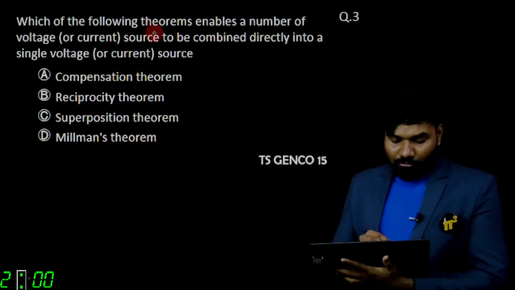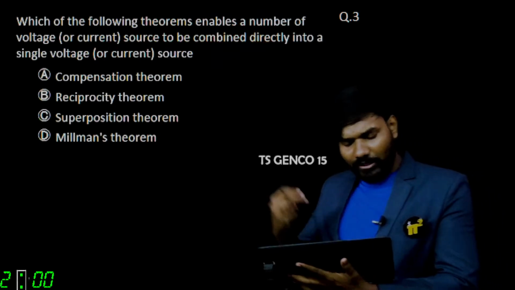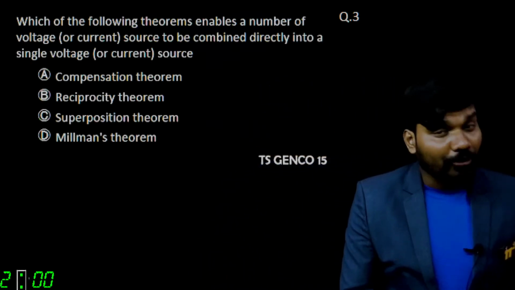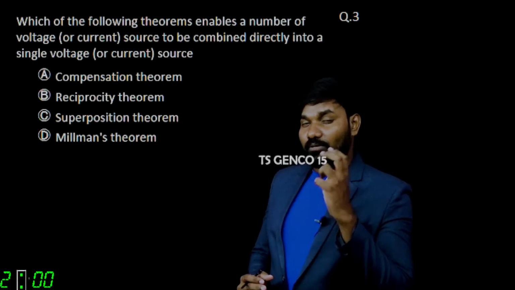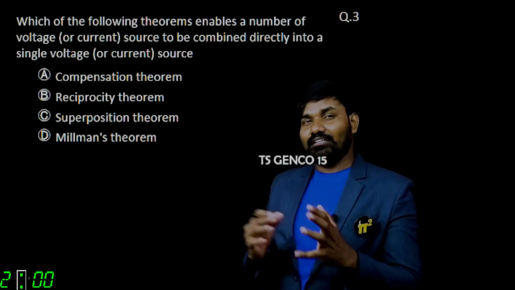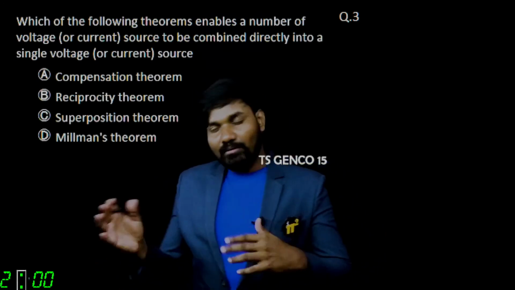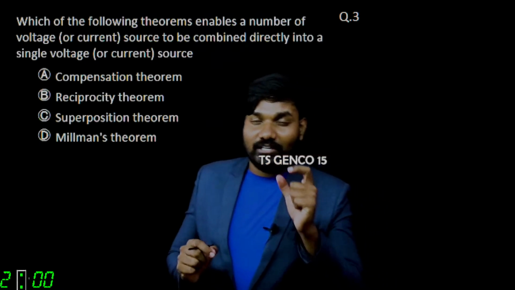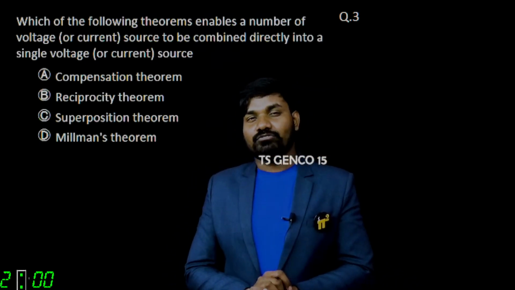So what it says, which of the following theorems enables? So what about the compensation theorem? What is the reciprocity theorem? Try to recap all those. What is the superposition theorem? I told you in the previous video, the beauty of the superposition theorem when it comes to play. We think that two sources are there and one is deactivated and another one is activated, and all these things we talk about, but why do we miss the actual point? That actual point I discussed with the help of a question in the previous video.